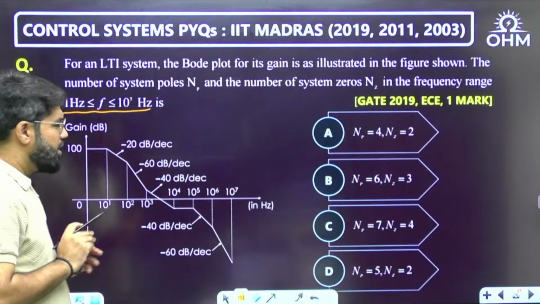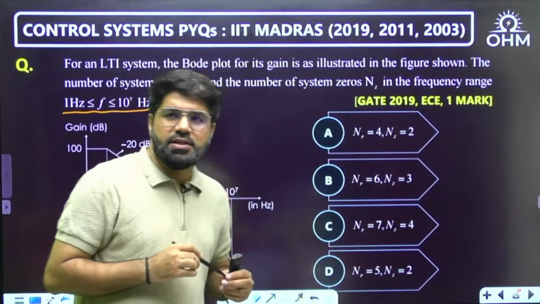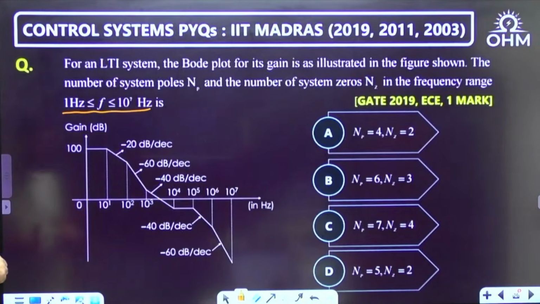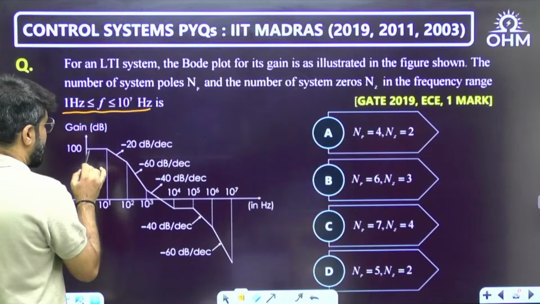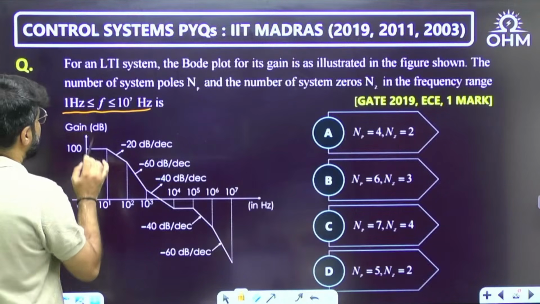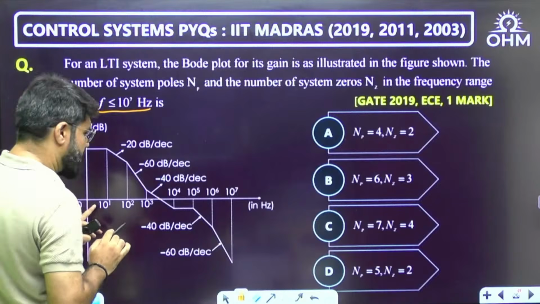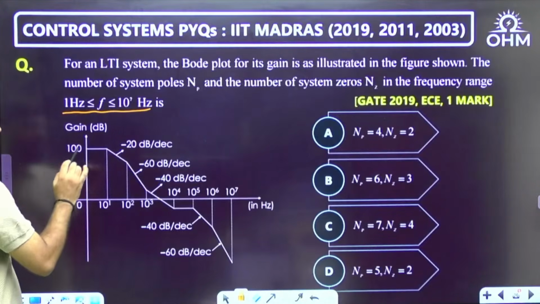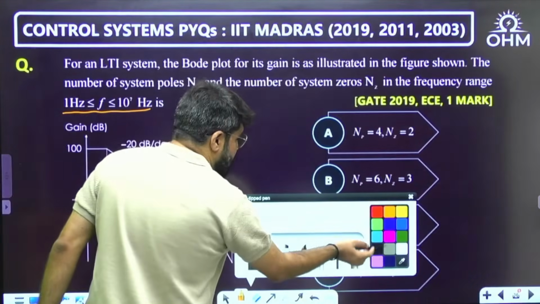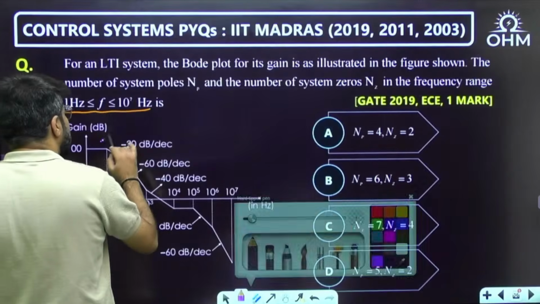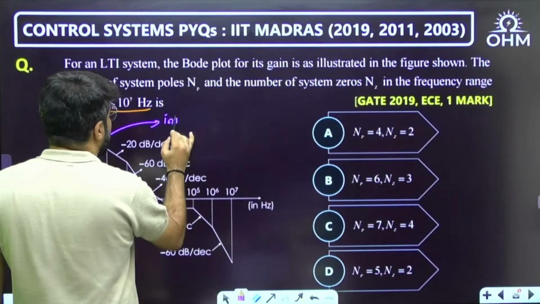Now see here, the basic analysis required to solve this question is very basic. This is the initial part. They are asking about the slope from 1 Hz, which is before this 10 only, but this is the initial slope. What is the role of the initial slope? Initial slope 0 represents there are no poles at origin.